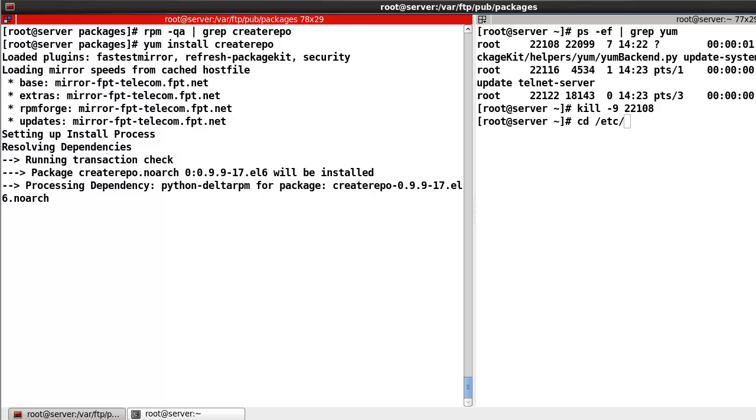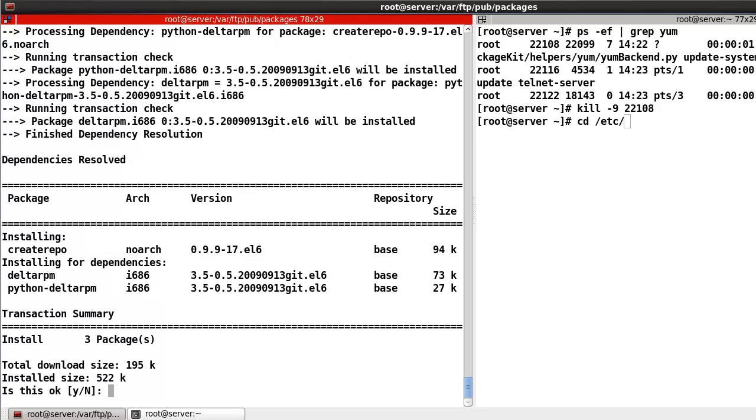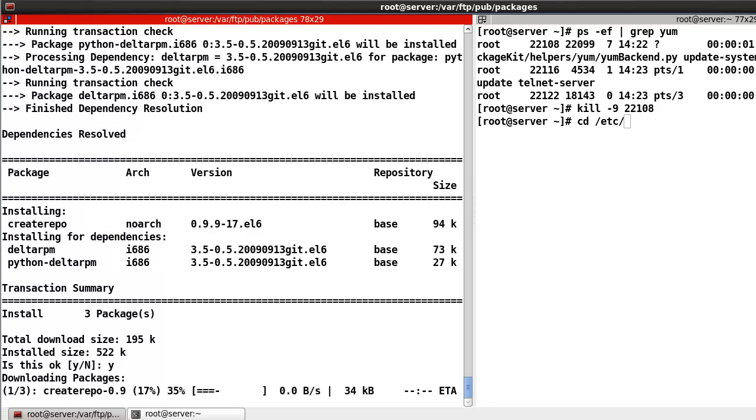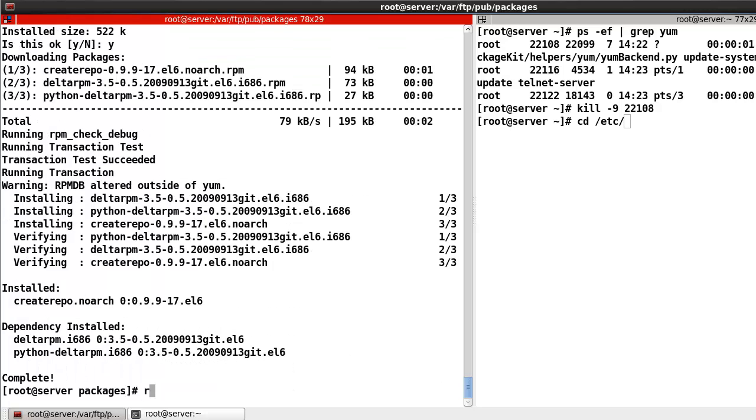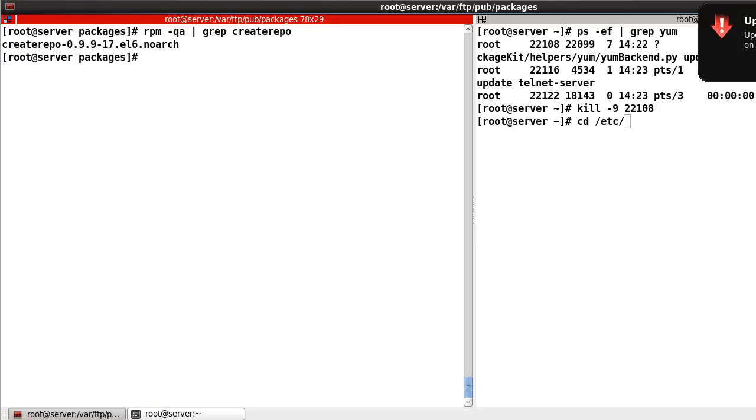I will install this one, and this one also has dependencies. Okay, yes. Okay, then let's check. So now it is already installed.